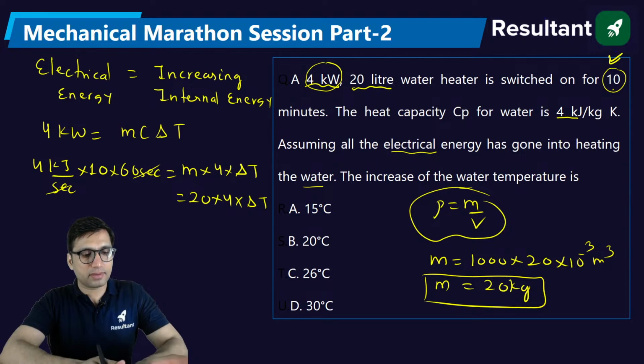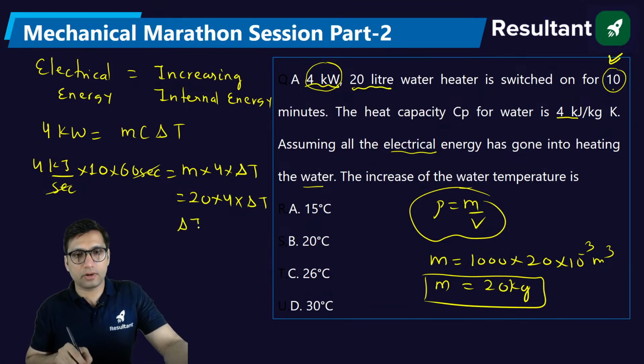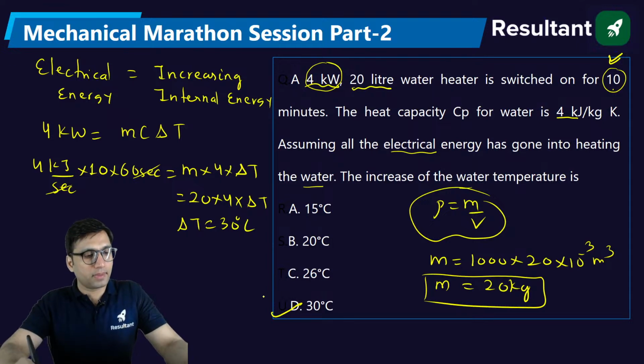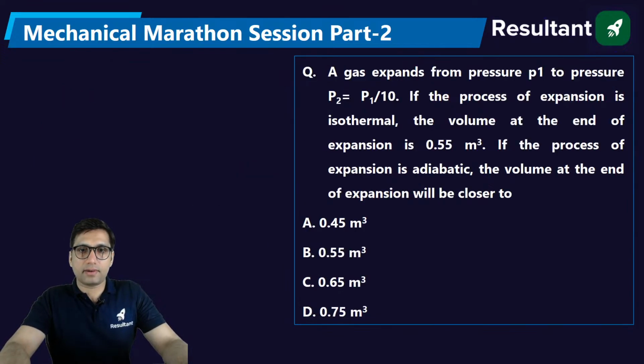Tell me what is the answer you are getting? Yes. So you will get delta T is equal to 30 degrees Celsius. Clear? I hope everyone is getting the same value of delta T, the increase in temperature. Next question.